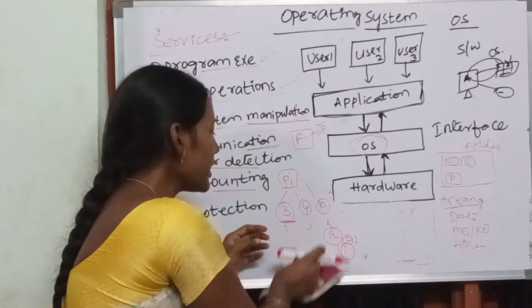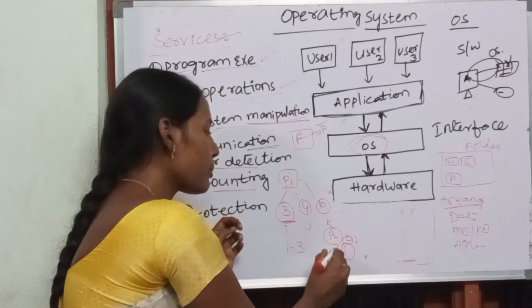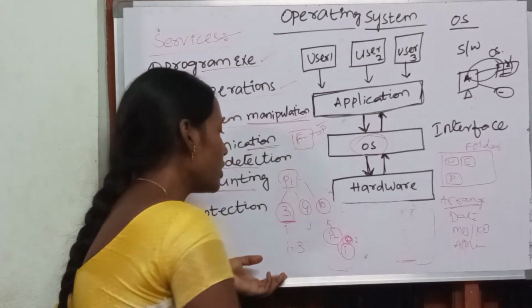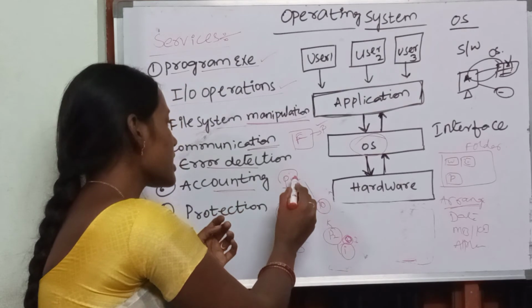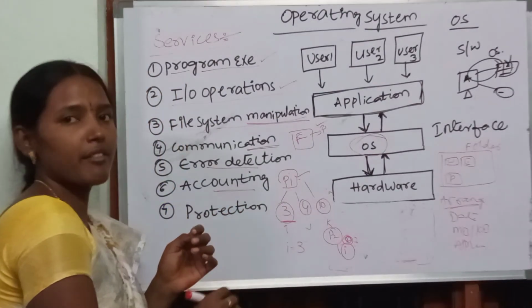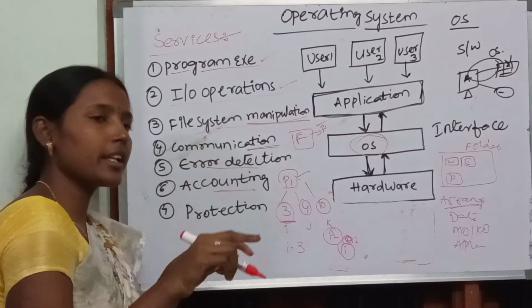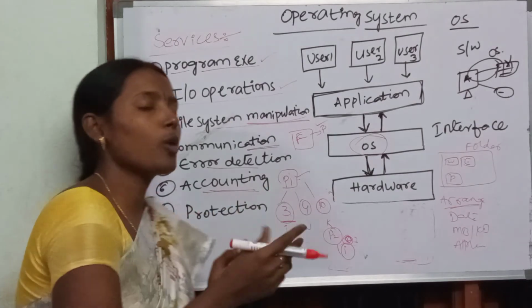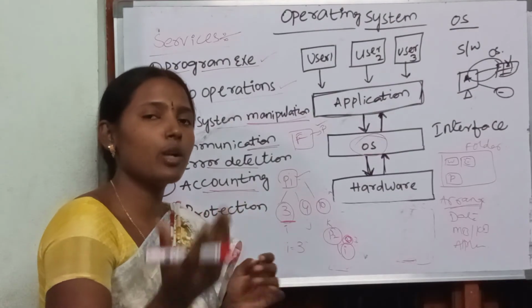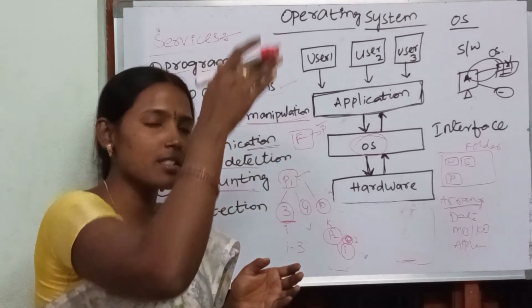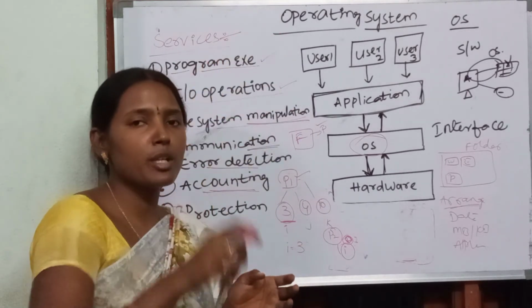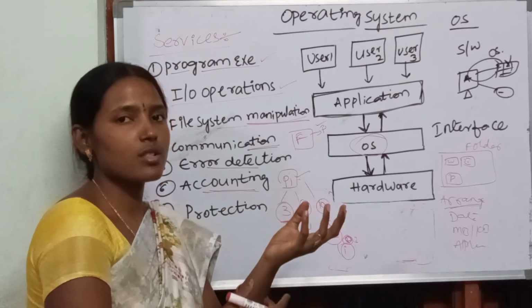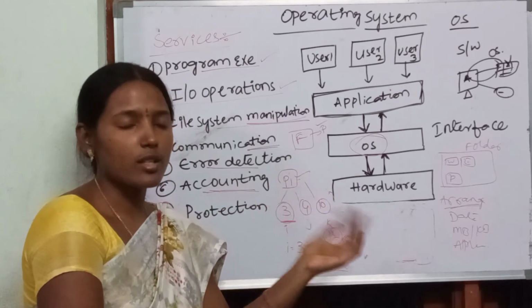Consider that we only have 3 in total. Then for process P2, can we allocate? No, so that will be 0. That means how many resources are allocated to each and every process is maintained in a table. That we call accounting. That means how many hardware resources are allocated to a particular process. A list is maintained. Accounting information is maintained by the operating system so that the remaining resources can be given to the other processes.